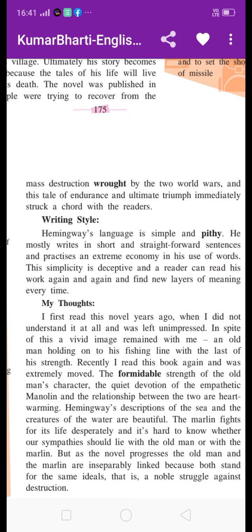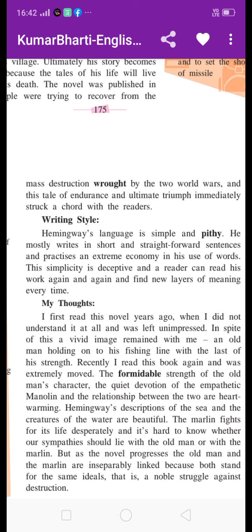Hello, my dear students. Today we are going to learn lesson number 4.5, The Old Man and the Sea book review. Yesterday we saw Hemingway's views and the social and historical context. The Old Man and the Sea tells us about social events as well as the historical context, because it is the time of the First World War and Second World War.